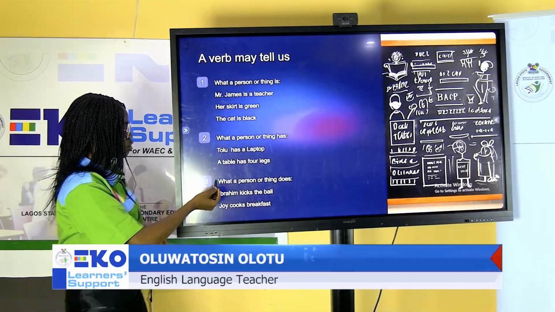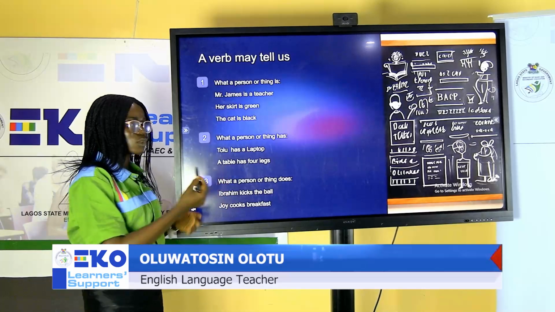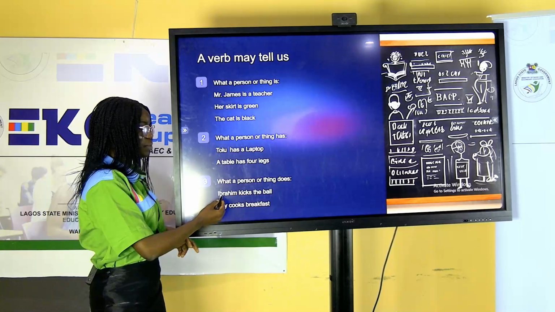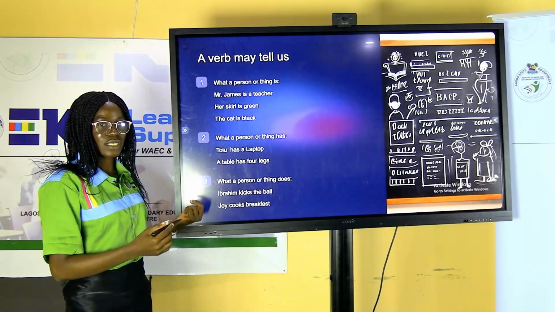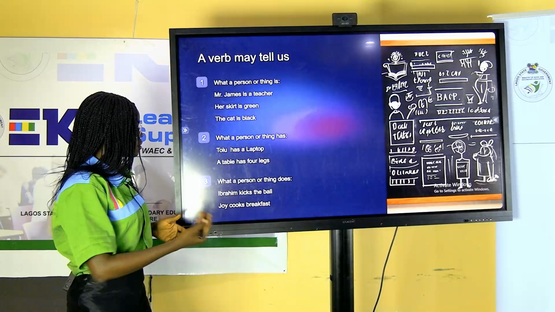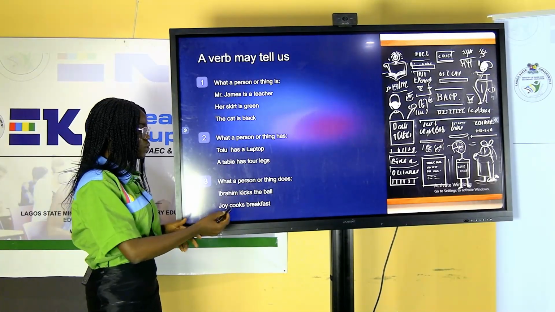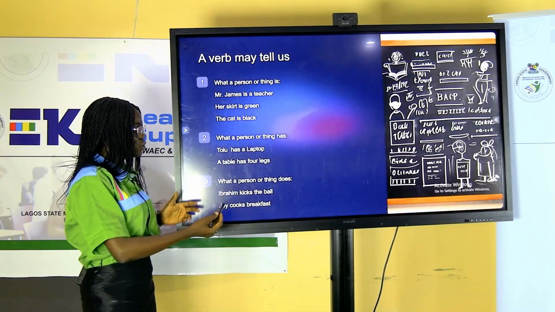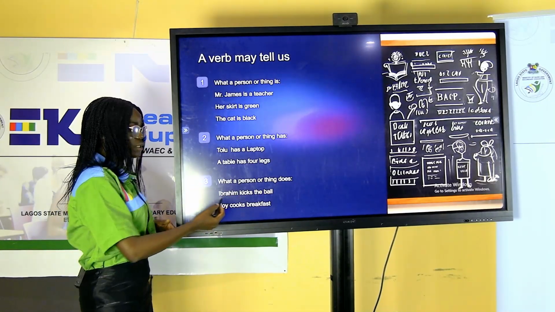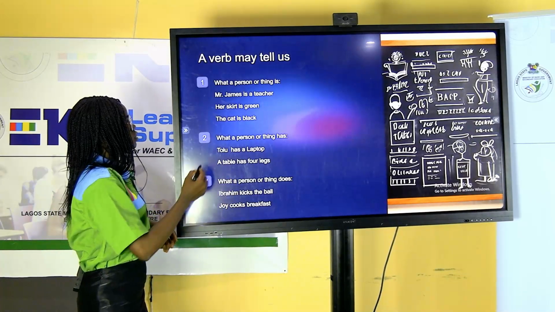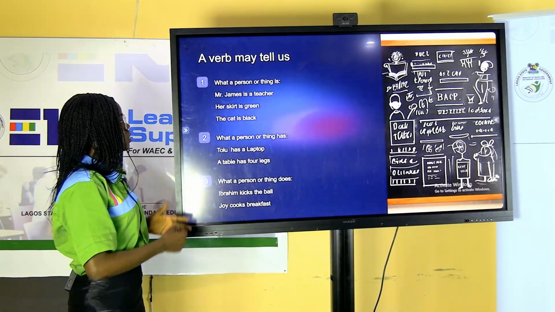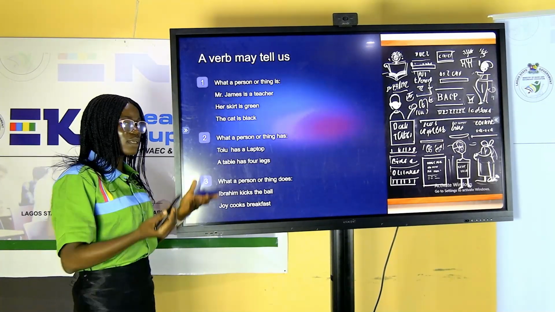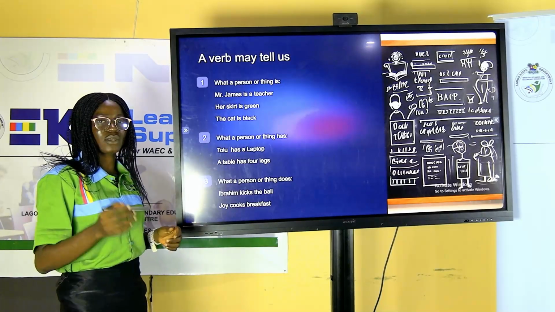Then thirdly, we can also use a verb to talk about what a person or thing does. Ibrahim kicks the ball. What has Ibrahim done in that sentence? He has kicked the ball, or he kicks the ball. Joy cooks breakfast. In this sentence as well, we are able to understand what Joy does, which is cooks. So in other words, a verb can tell us what a person or thing is, what a person or thing has, and what a person or thing does.